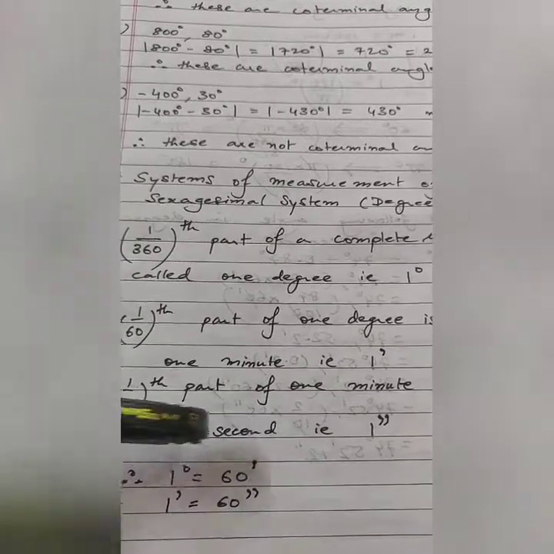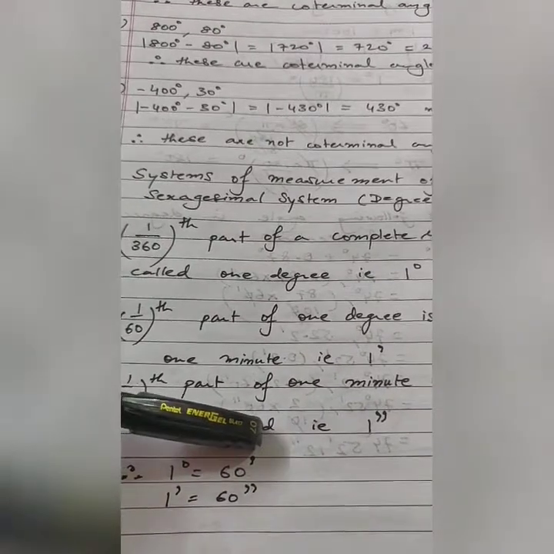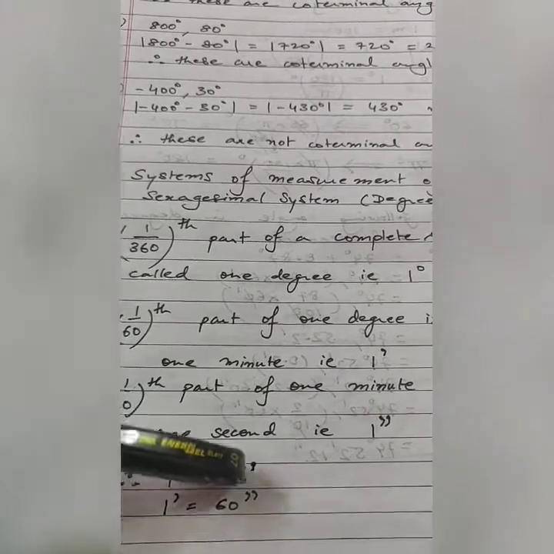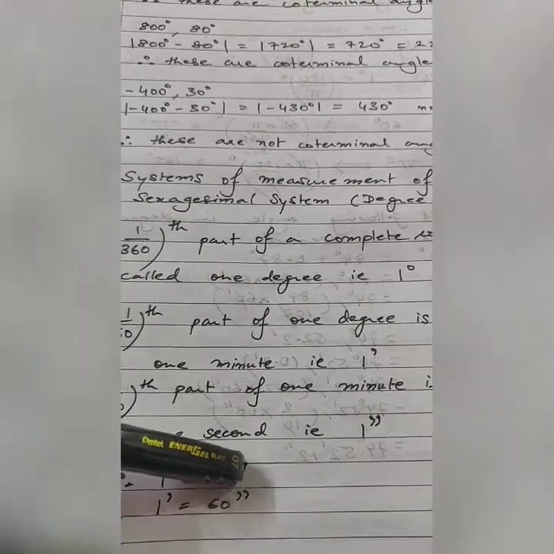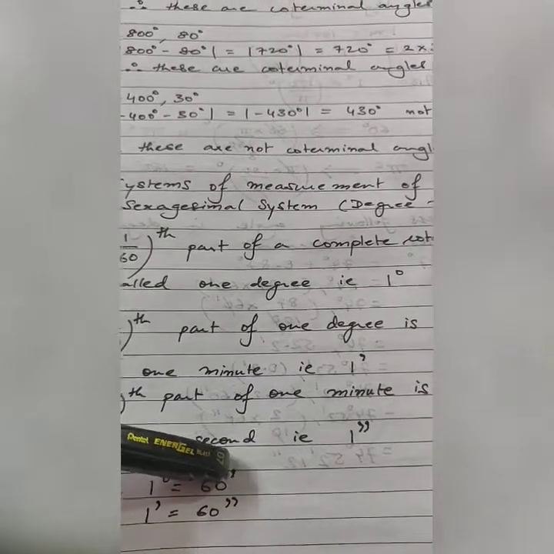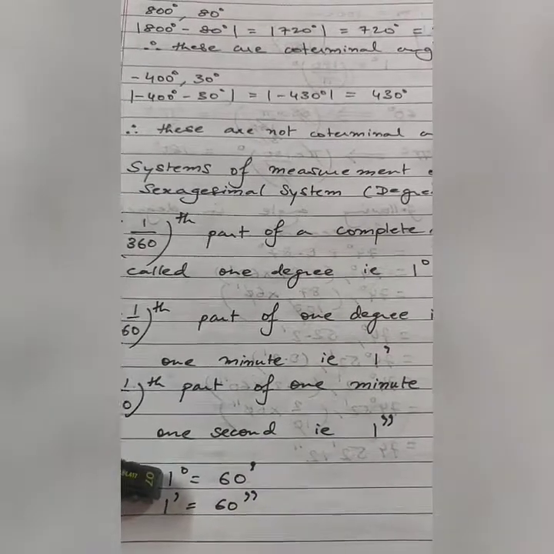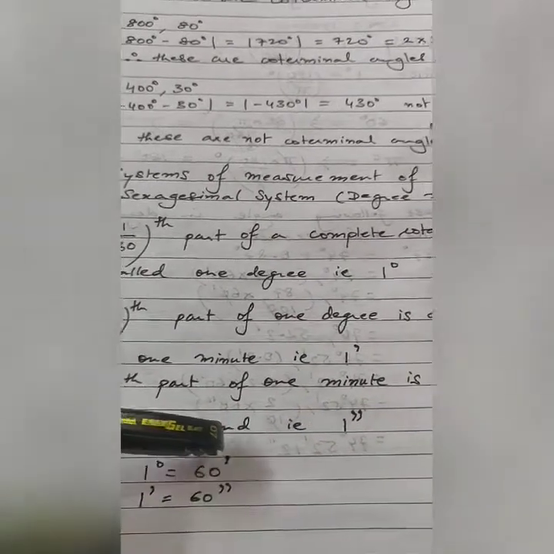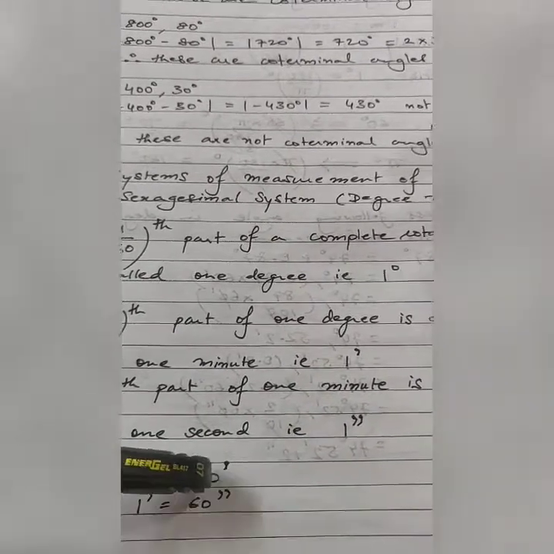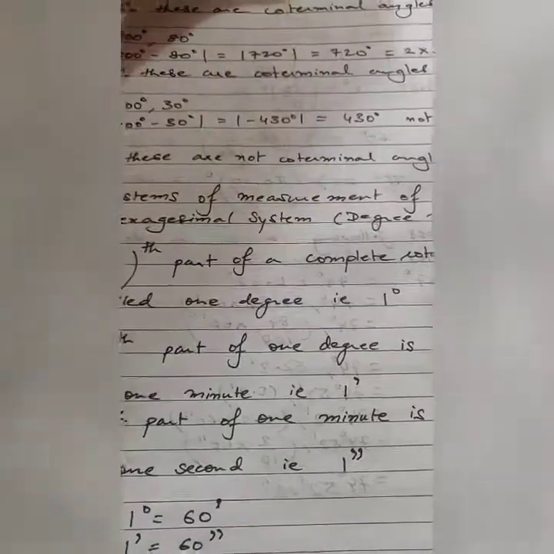The symbol for minutes is 1 dash over here or 1 apostrophe, and for seconds it is 2 apostrophes, so that is 60 seconds, this is 60 minutes. So 1 degree is 60 minutes, 1 minute is 60 seconds. I'll repeat, 1 degree is 60 minutes and 1 minute is 60 seconds.